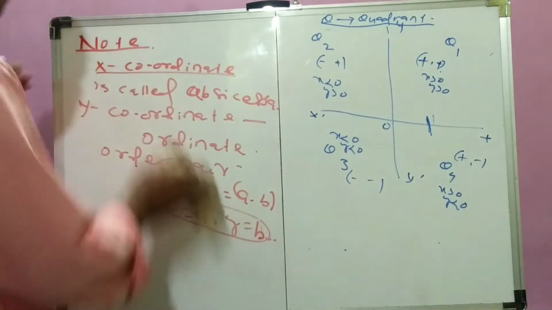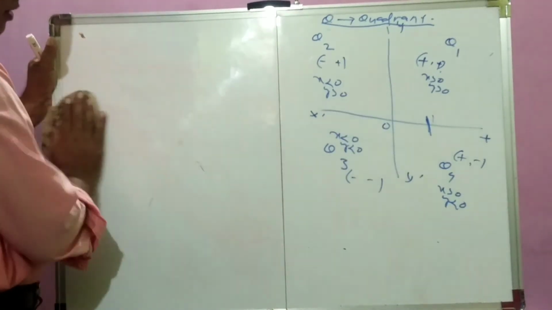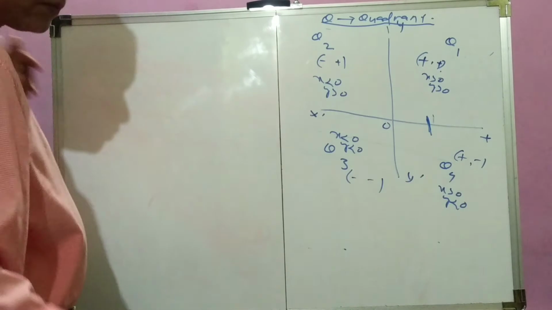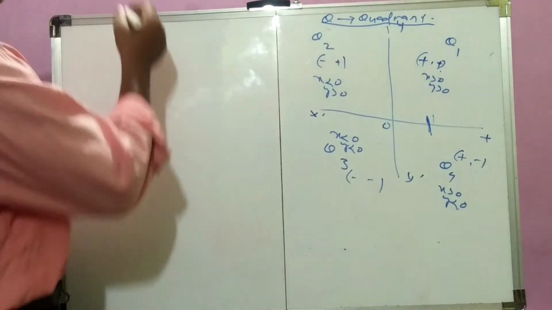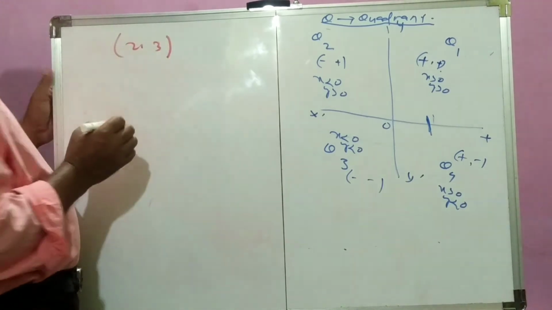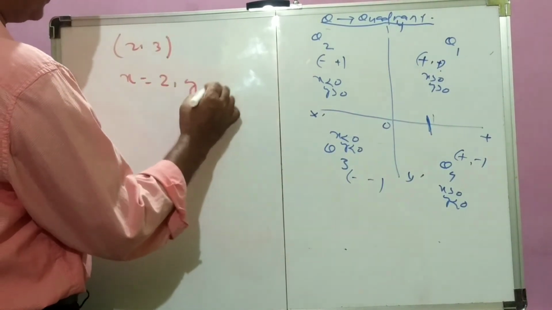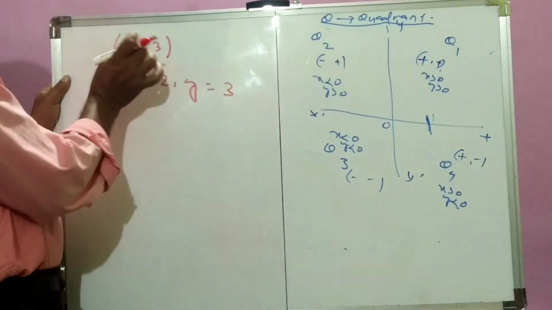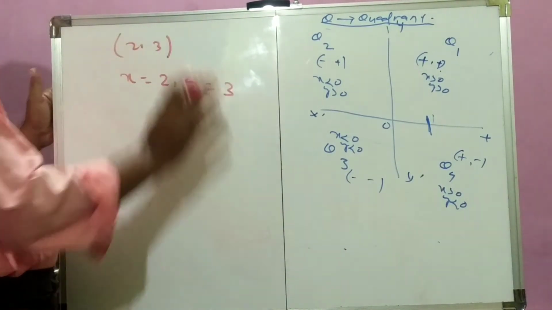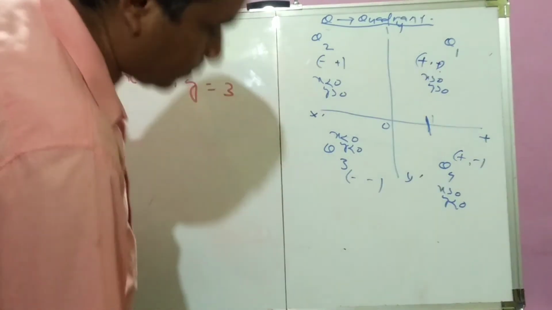Suppose we write a point (2, 3). That means what is the value? That means x is 2, y is 3. So (2, 3) means x is 2, y is 3. In this way, we will now solve some problems.